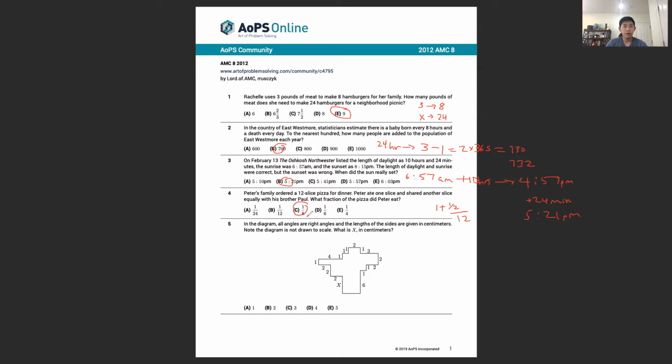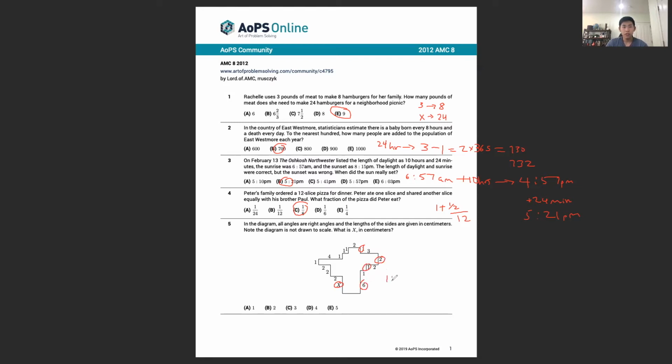Problem 5. In the diagram, all angles are right angles, and the lengths of the sides are given in centimeters. The diagram is not to scale, and we want to find x. So the key here is that the lengths down the right side are equal to the lengths down the left side as well. So on the right side here we have 1, 2, 1, and 6.